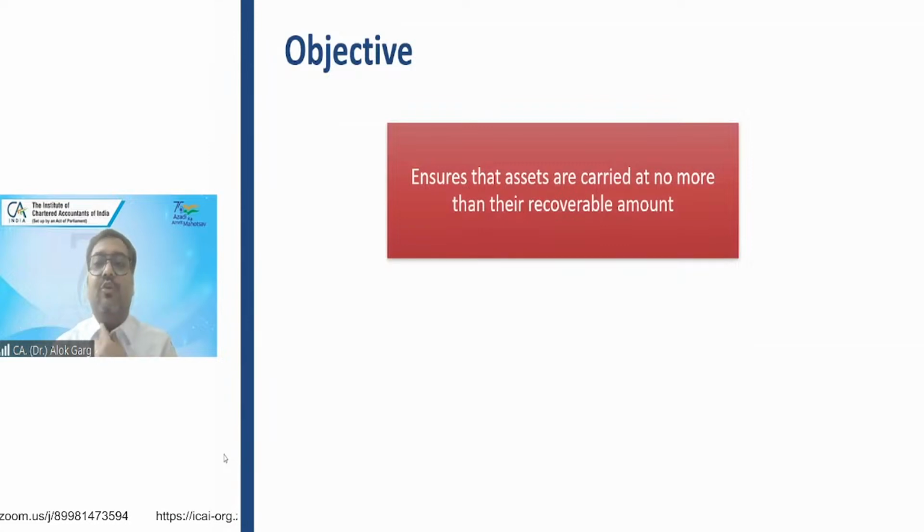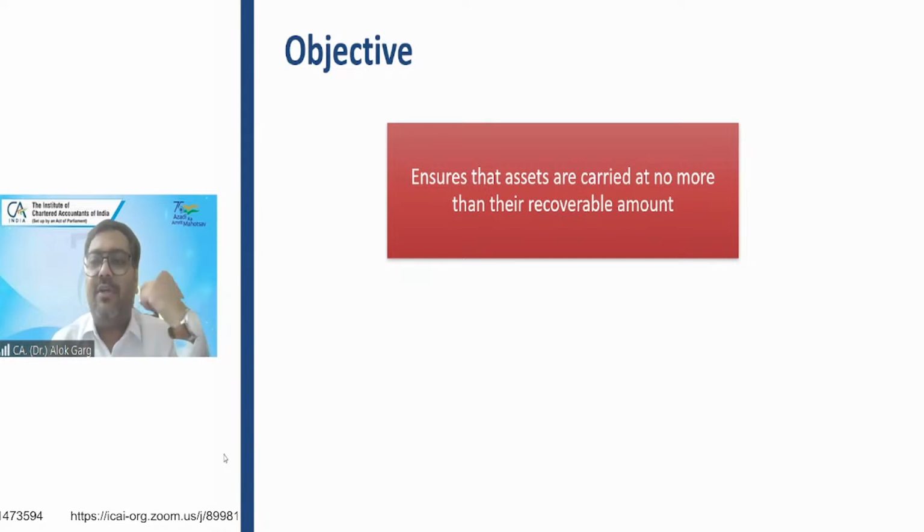Objective: I told you that every standard is drafted with some objective. As the name suggests, impairment of assets, this standard talks about the accounting for impairment. When I say accounting for impairment: when an impairment loss is required to be recognized, how is it measured, how is it presented, how is it disclosed? So the objective of this standard is to ensure that assets are not carried in the balance sheet beyond their recoverable amount, so that the user will get a good picture.